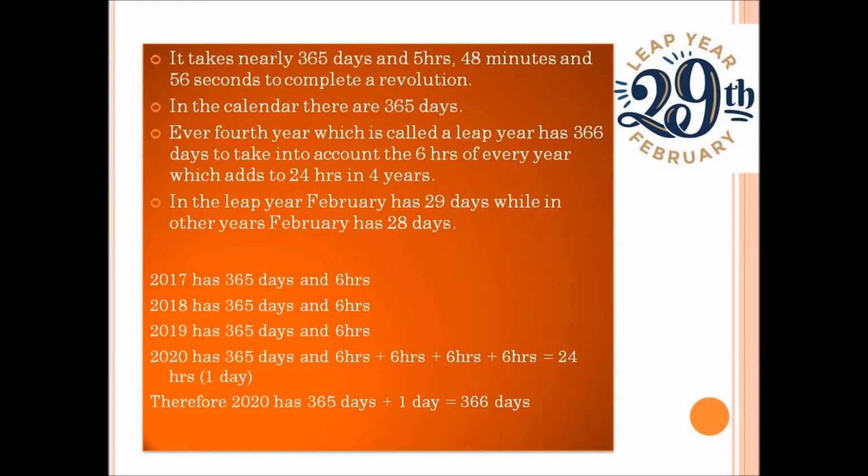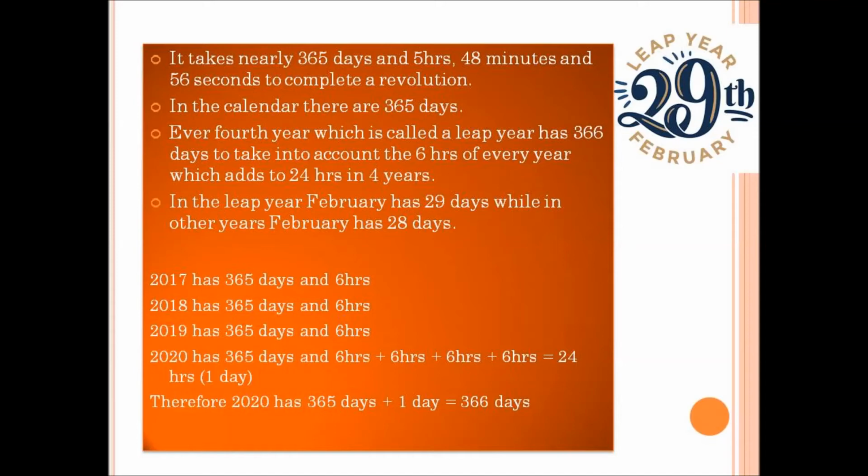So in this year there are 365 days along with the previous left out 18 hours plus 6 hours of 2020. So it makes 24 hours. 24 hours makes 1 day. So 1 day is added to the year 2020.